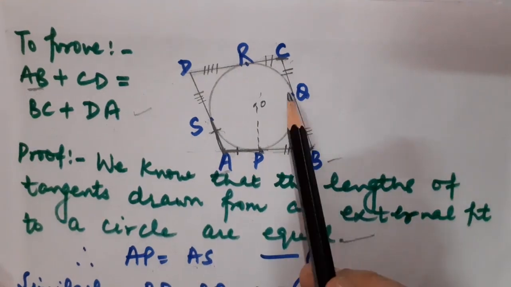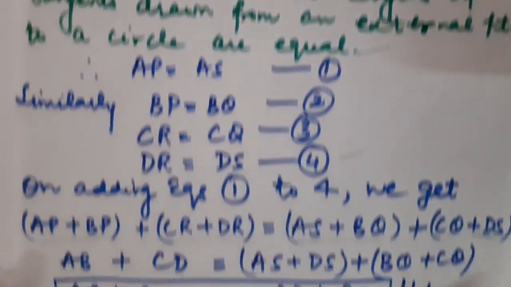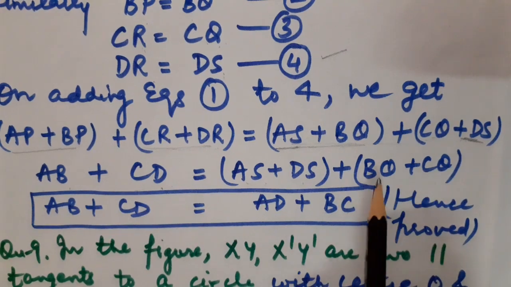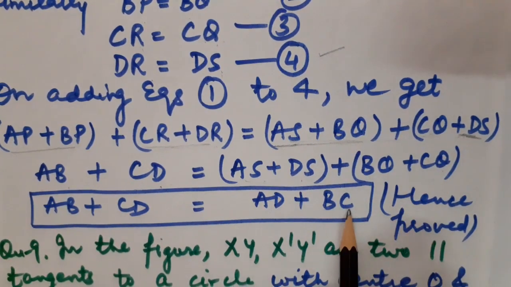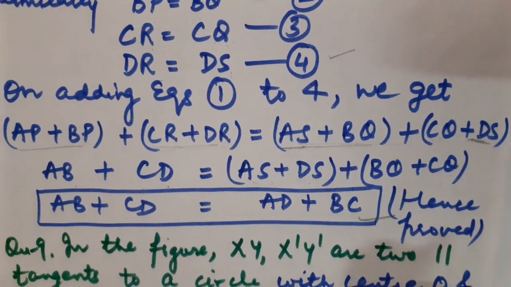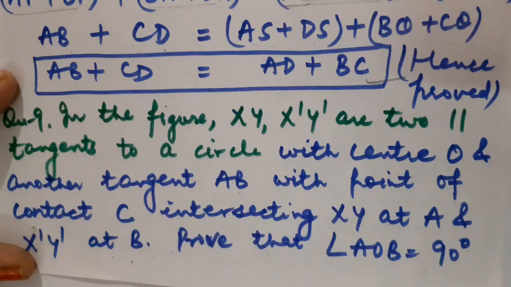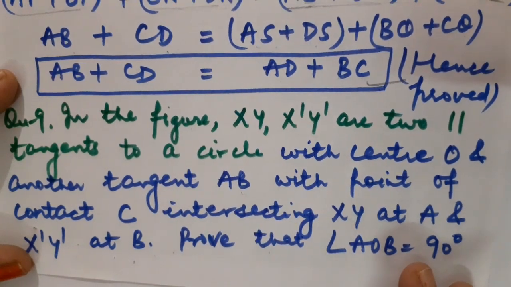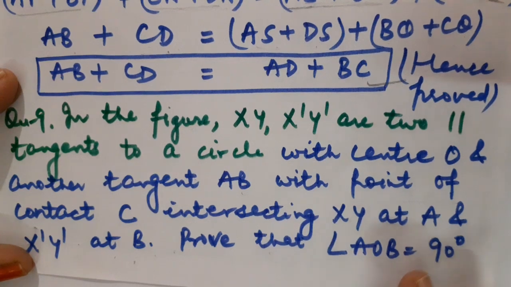In the same manner, BQ plus QC will make complete side BC. So BQ plus QC is equal to BC. So hence proved. Clear, children? Now children, let us switch to the next question. This is the most important question of this chapter.